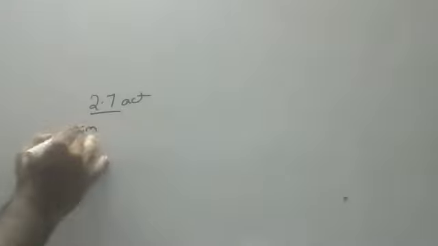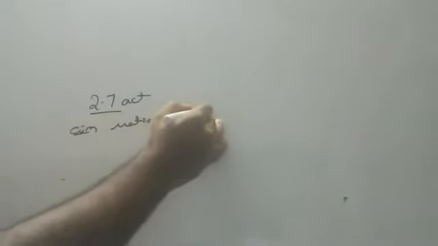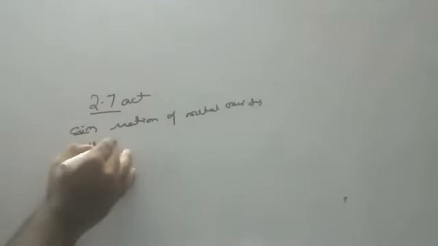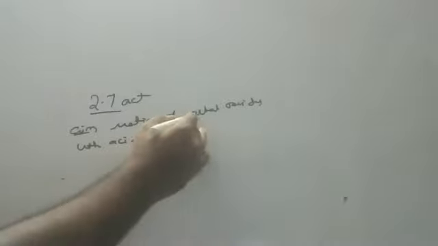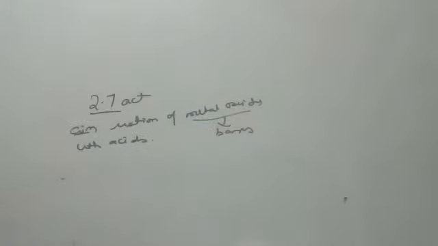Next, 2.7 activity, page number 21: reaction of metal oxides with acids. Children, metal oxides are also bases, just like metal hydroxides.